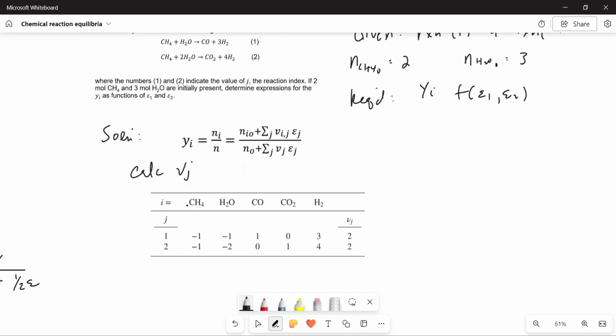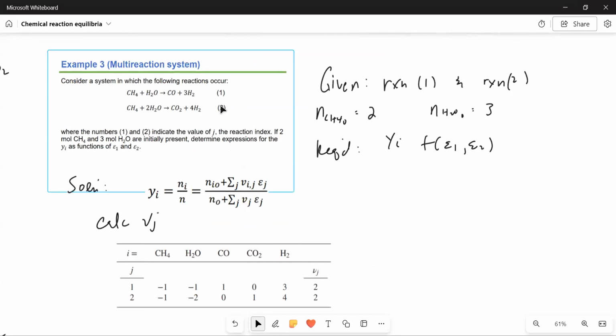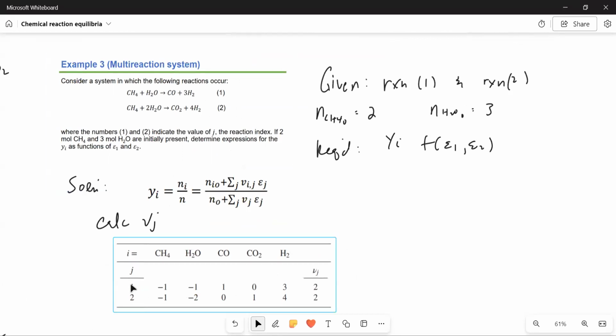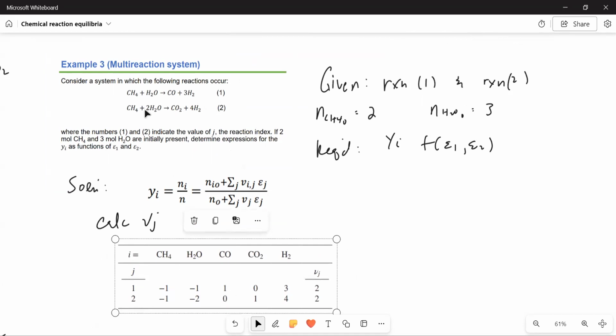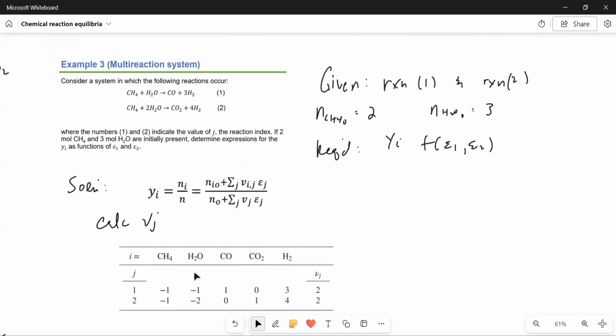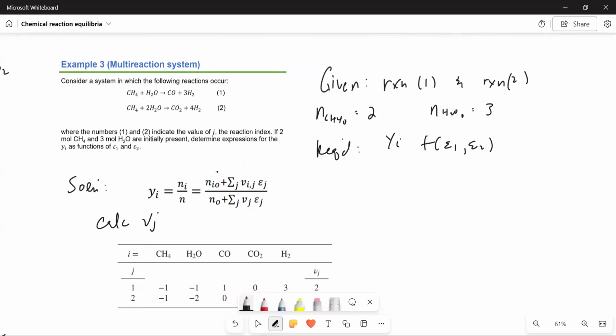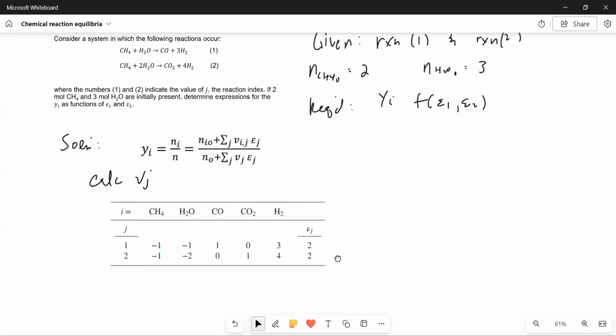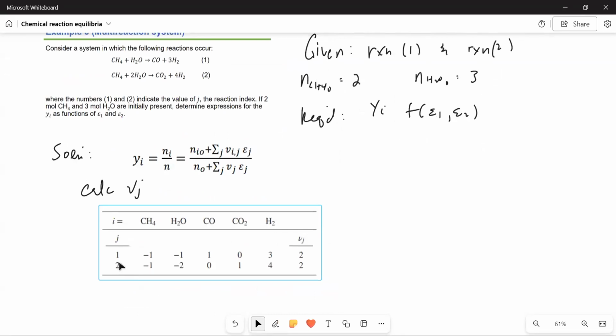For each of the reactions j, this first row is for reaction 1. Notice that subscript j is right here. For reaction 1, we have -1 for methane and also for water, and for carbon monoxide it's 1, 0 for carbon dioxide because the first reaction has no carbon dioxide, and 3 for hydrogen. For reaction 2, subscript j is 2.